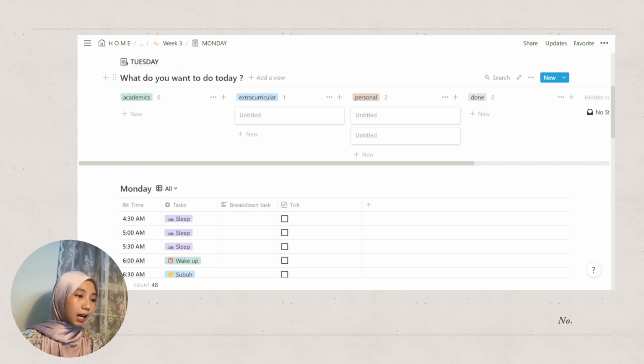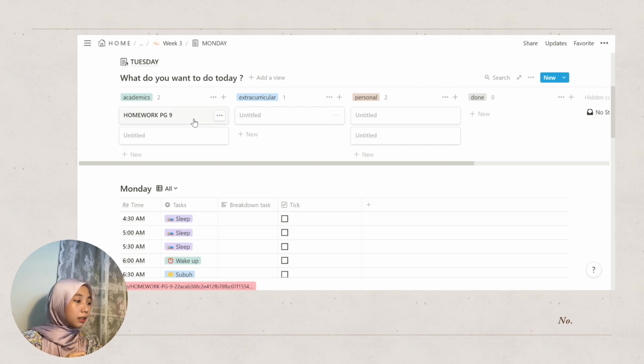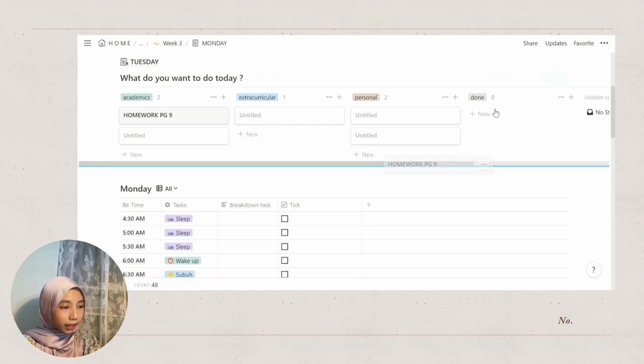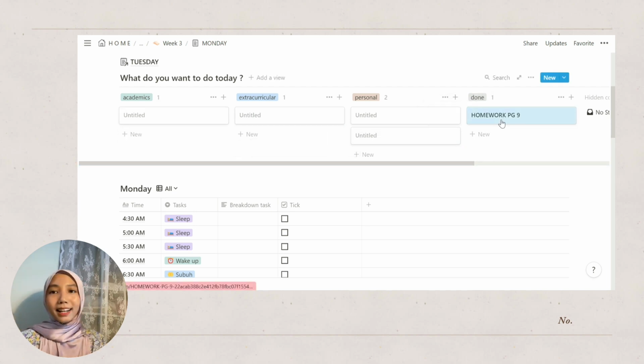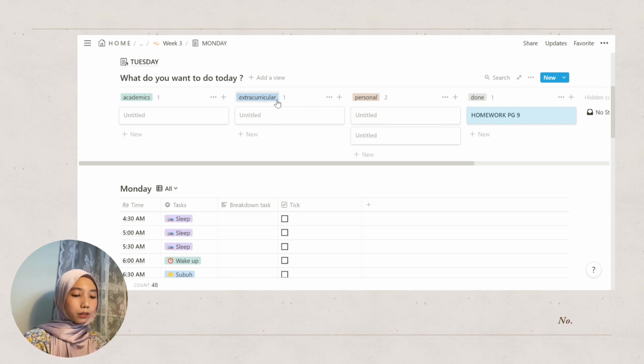So basically there are 4 columns here. I decided to divide them into academics, extracurricular and also personal, because if I make only one column it gets too much. Doing it like this makes it much easier. So for example, academics, maybe I wanted to do a homework, and then when I'm done, I can just drag this to the done section. Ta-da! And then you're done. For extracurricular, it's basically for my club activities. And for personal is where I would write whether I have to do any laundry or pay my bills, and so on and so forth.